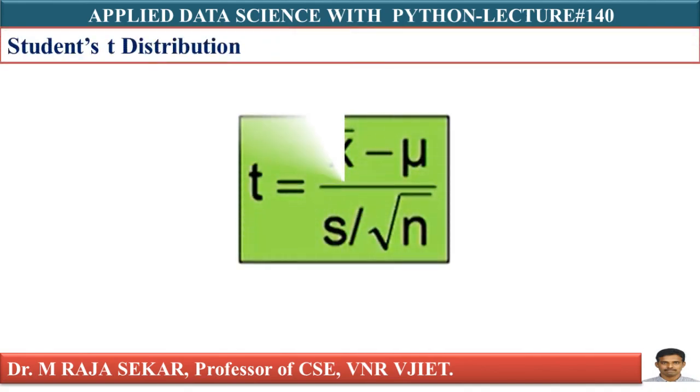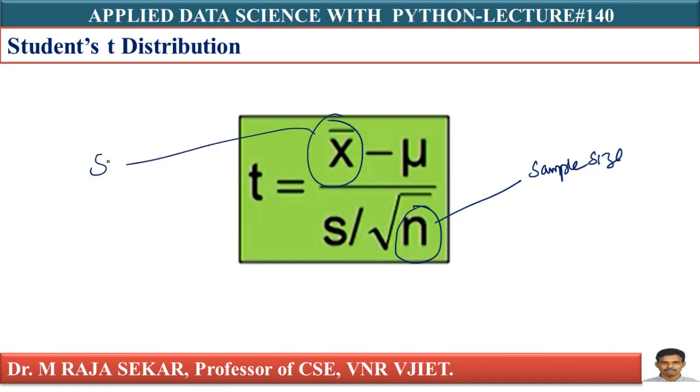What is this student's t distribution? We will try to understand. Consider a random sample of n observations. Here, this n means sample size. The sample has mean x bar, which is the sample mean, and standard deviation s. This s is known as the sample standard deviation.